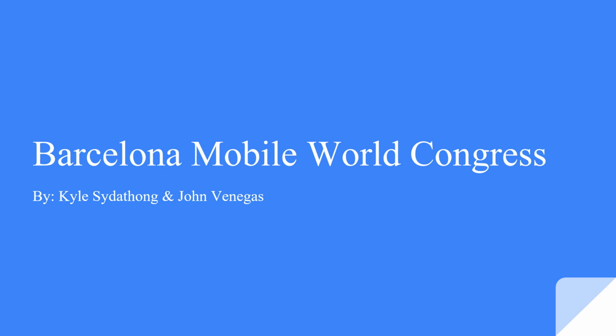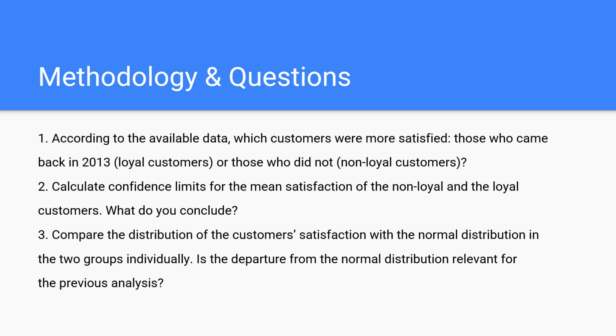This is the Barcelona Mobile World Congress project and our key findings from what we found. Some of the questions and methodology we are addressing in this project are, according to the available data, which customers were more satisfied, those who came back in 2013 or those who did not. And we calculated the confidence limits for the mean satisfaction of the non-loyal and the loyal customers. We also compared the distribution of the customer satisfaction with the distribution in the two groups individually. Some of the methodology we used to address these questions are distribution, confidence intervals, and hypothesis testing.